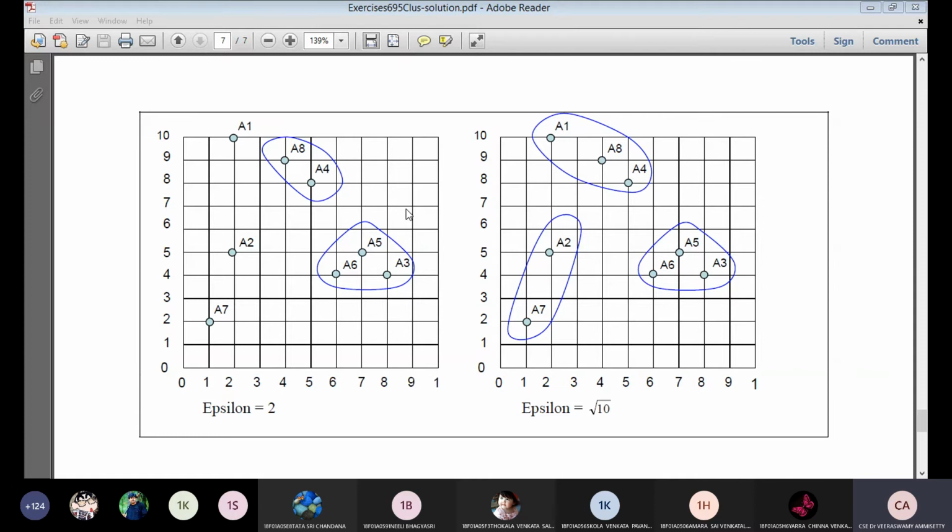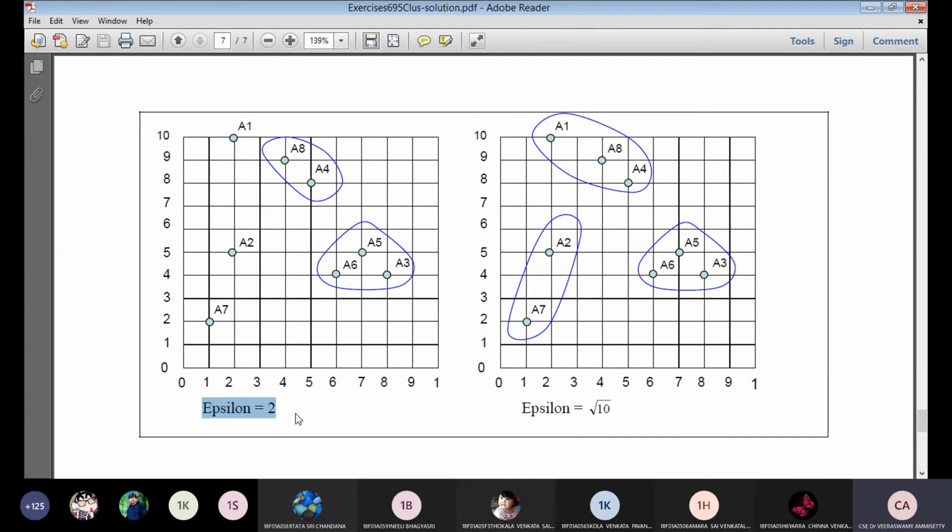After plotting, the clusters we form are C1, A4 and A8 as one cluster, and A3, A5 and A6 as another cluster. The remaining points A1, A2, A7 are outliers when epsilon is equal to 2. Once again, let's recompute with the epsilon value of root 10.